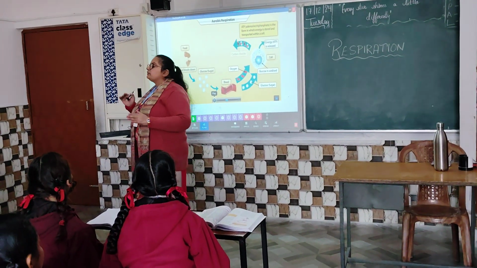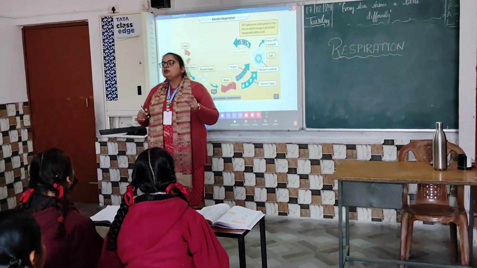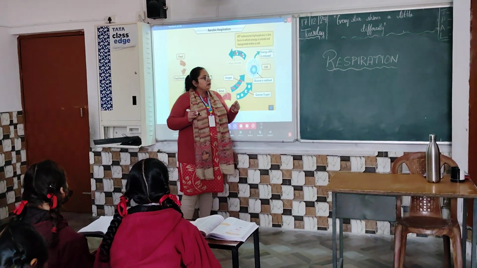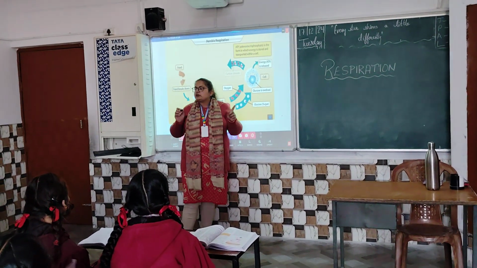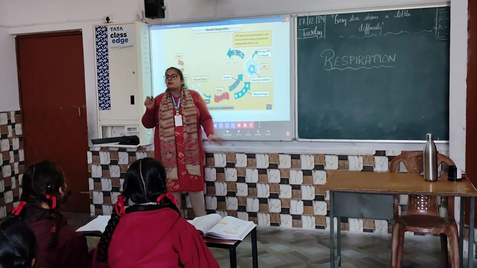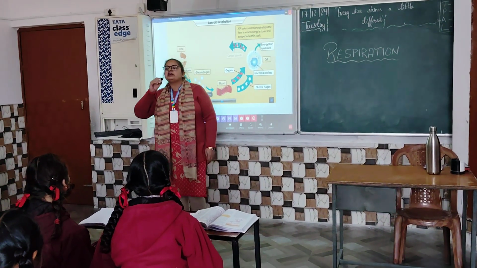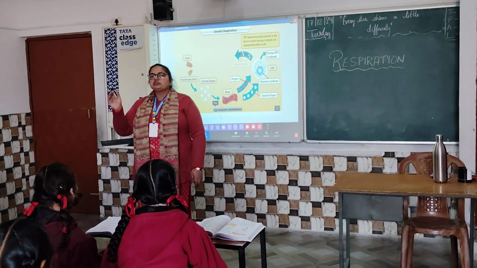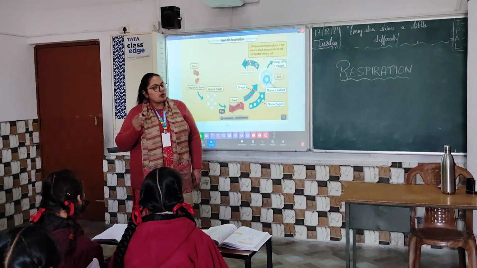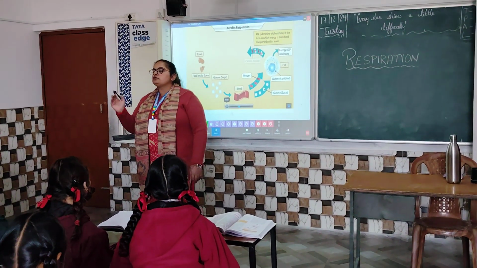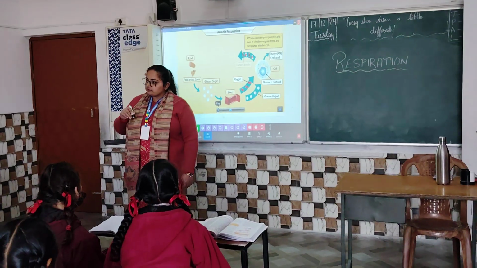Aerobic respiration is a type of respiration in which glucose gets broken down to produce energy, but in the presence of oxygen. In the presence of oxygen, when glucose gets broken down to produce energy in the form of ATP molecules, this process is known as aerobic respiration.